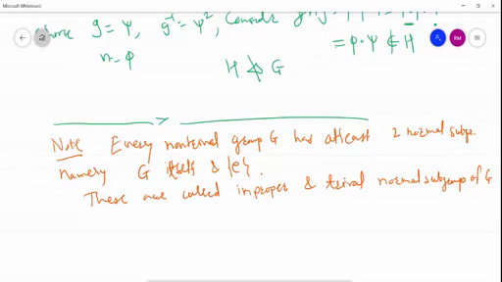So now we take the next definition, the definition of simple group.